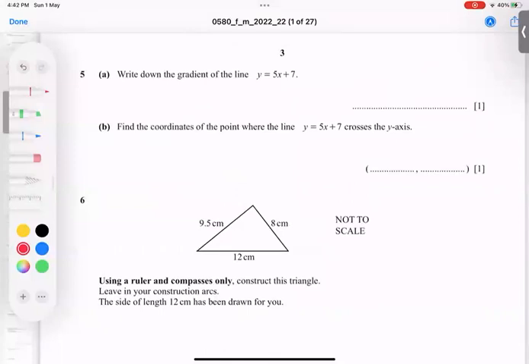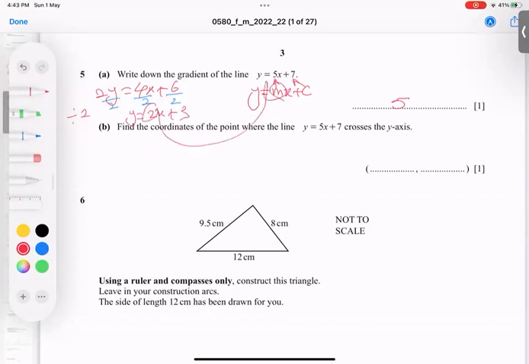Write down the gradient. For the fixed formula, y is equal to mx plus c. If you compare, this m is 5 and c is 7. So the gradient becomes 5. Make sure if we have some number before y, for example, 2y equal to 4x plus 6, you must divide the whole equation by 2. And then I get y equal to 2x plus 3. Then you compare, this is m. So m is 2 in this particular condition.